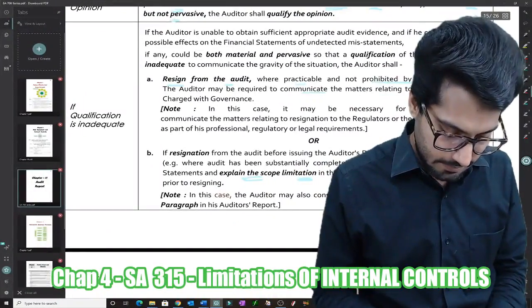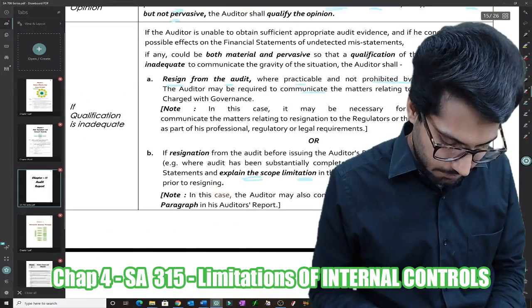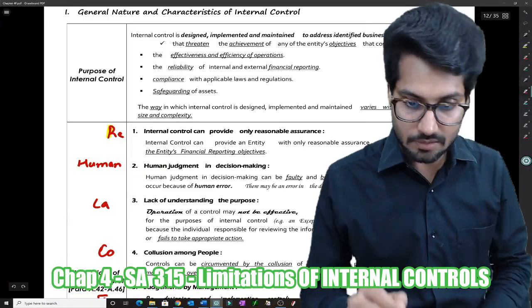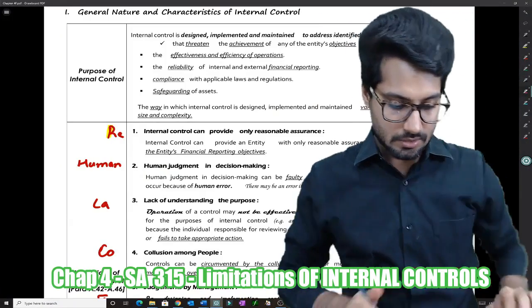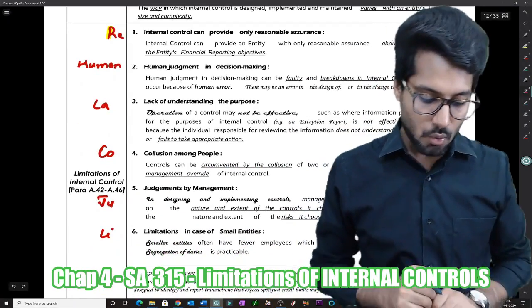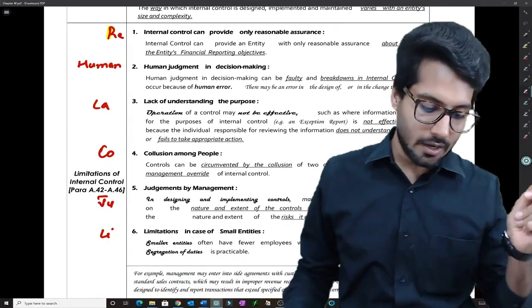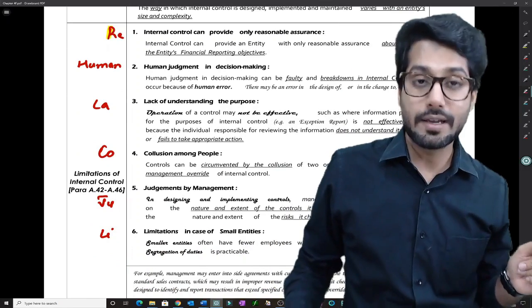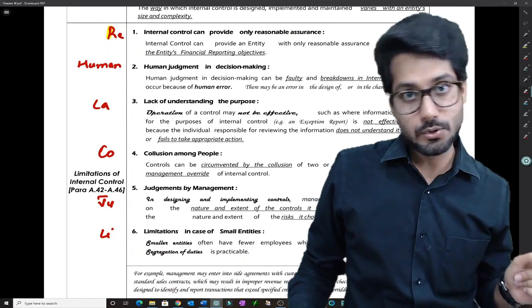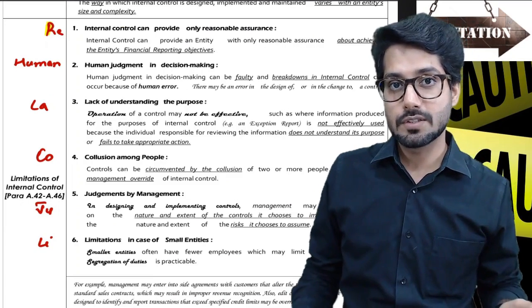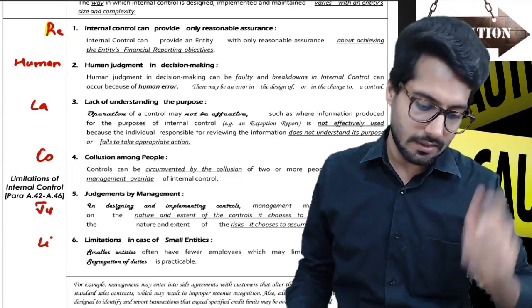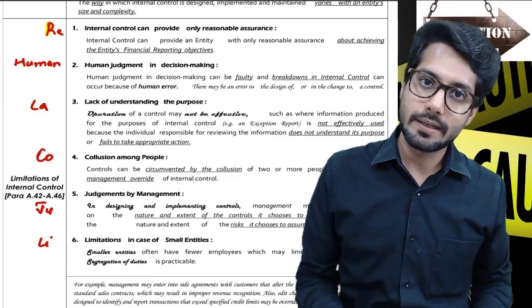Last part is chapter 4. Chapter 4, limitations. Chapter 4, limitations, talks about the limitations of internal control, and the points are: first is reasonable assurance only can be provided.